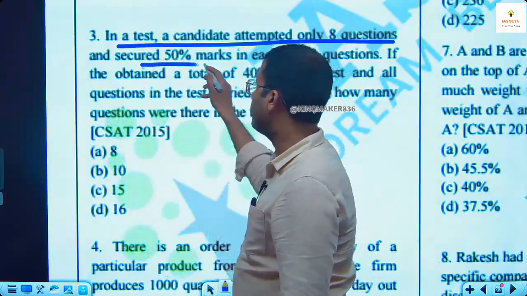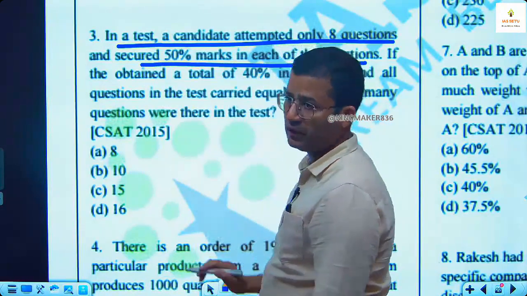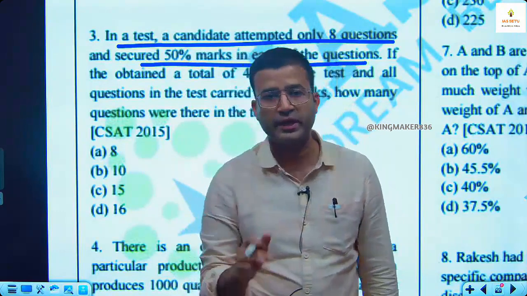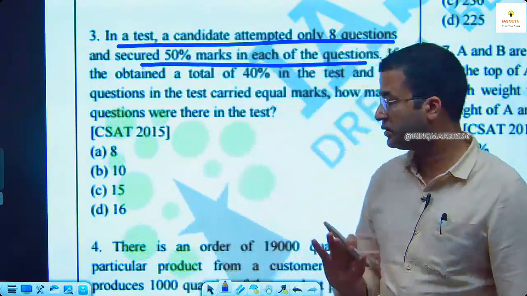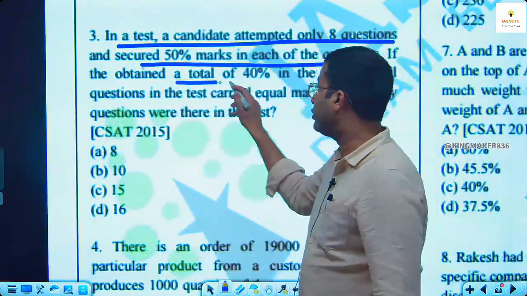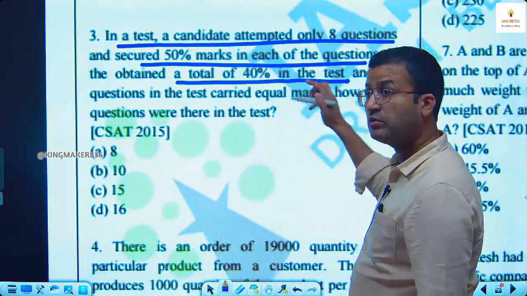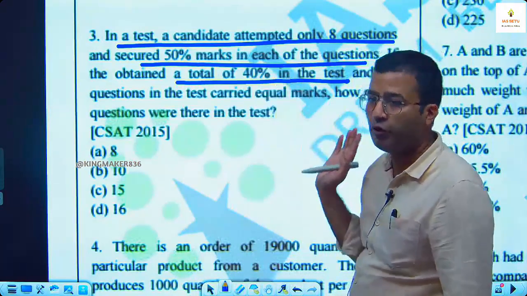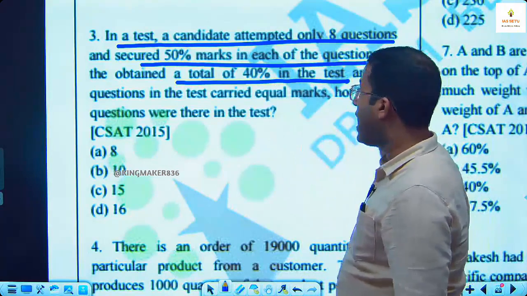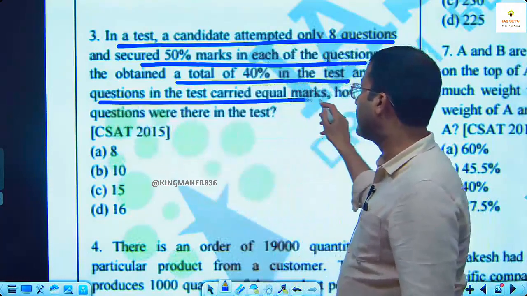Second part is secured 50% marks in each of the questions. जो जो क्वेश्चन उसने अटेम्प्ट किए, he scored 50% marks. Then if he obtained a total of 40% in the test. इन द टेस्ट टोटल 40% आया. And all questions in the test carried equal marks.